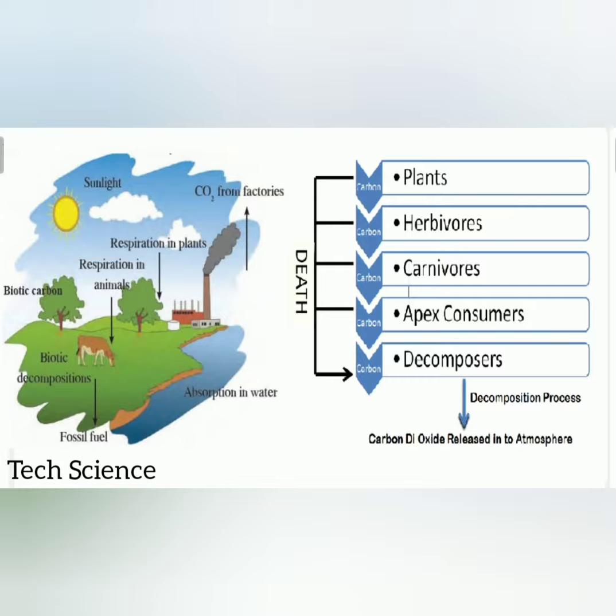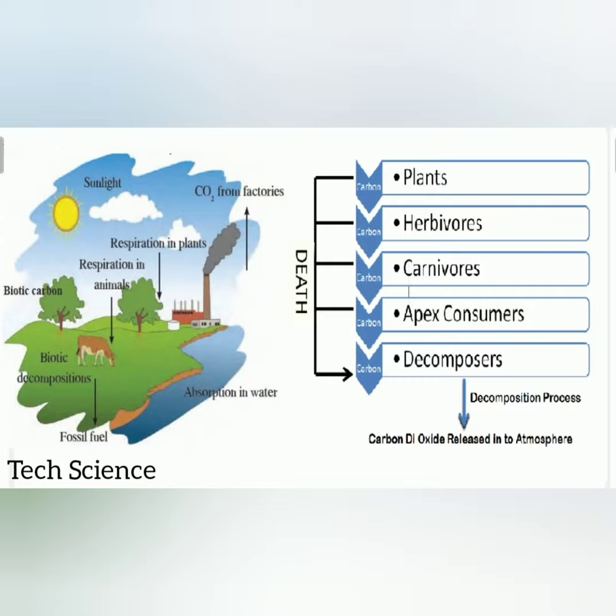The topic is the carbon cycle and energy flow in an ecosystem. This chapter belongs to class 9. This topic is also applicable to environmental science chapters, and it may be for the 10th, 11th and 12th standards too.